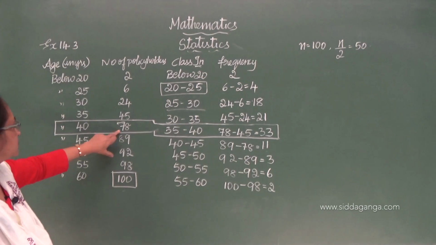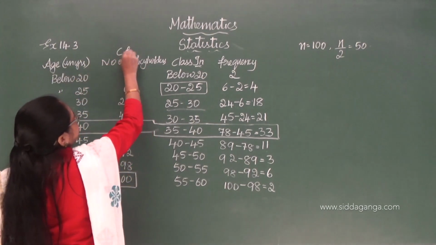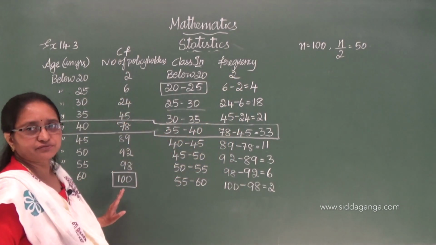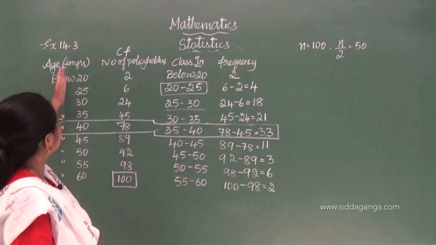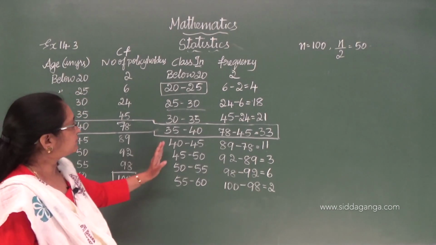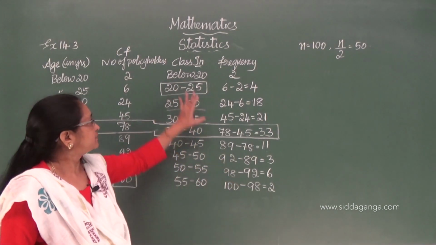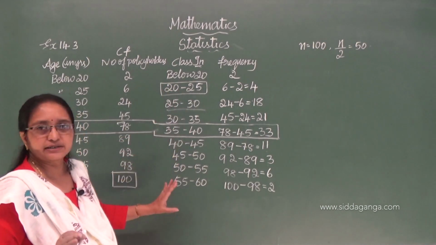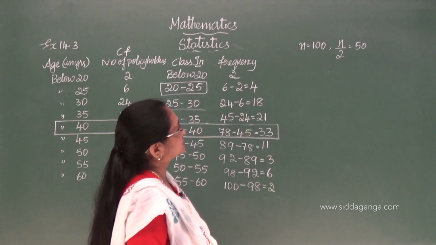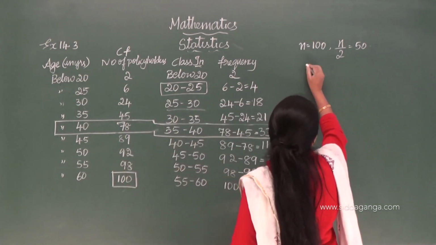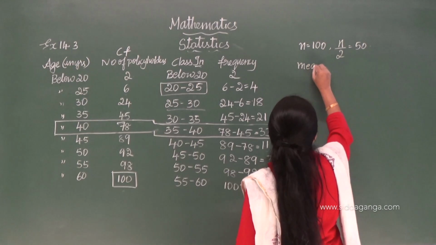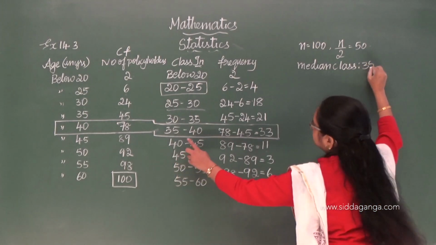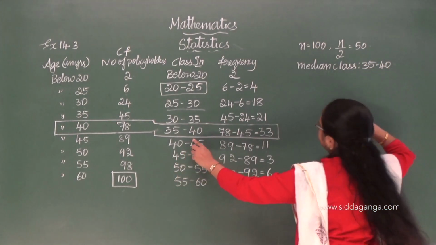Now you just find, see this is cumulative frequency for us, and this is frequency. Don't get confused. Cumulative frequency is given in the question, below 20, below 25 is given in the question, and we got these two tables now. We found out the class interval, we grouped the data, and we got the frequency here. So N by 2 we got, and the median class is 35 to 40.